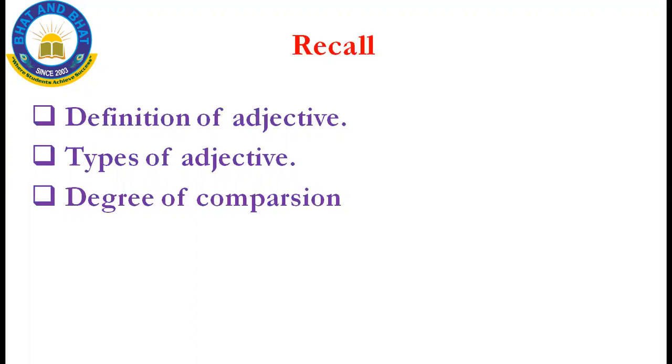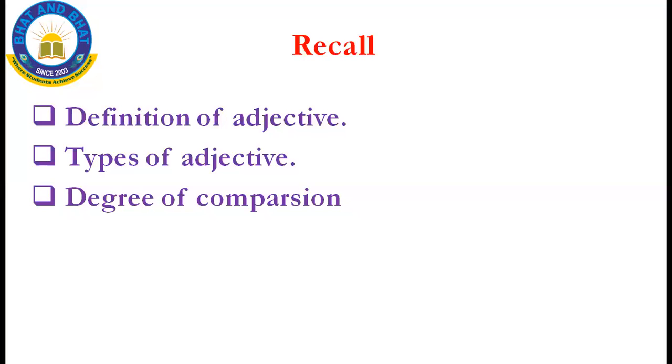The first one is adjective of the words. It will be seen in both singular as well as plural. The second one is adjective appears immediately before a noun, and from the adjective, using the prefix, we can make it into opposites. And then we have learned the types of adjective. There are 5 types of adjective. The first one is adjective of quality, the second one is adjective of quantity, the third one is demonstrative adjective, the fourth one is interrogative adjective, and then numerical adjective.